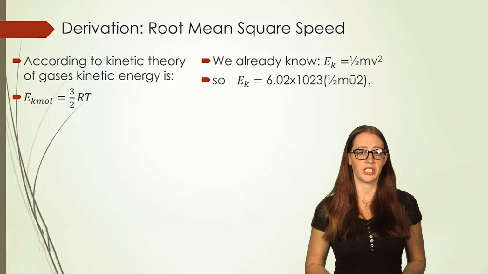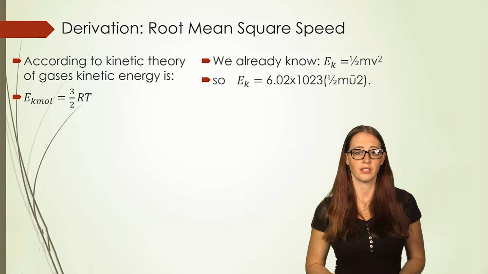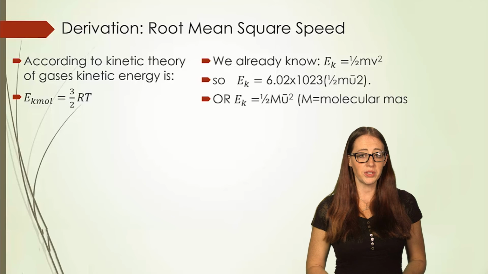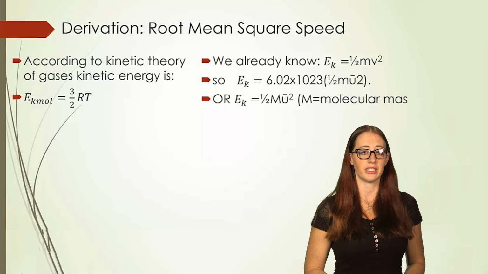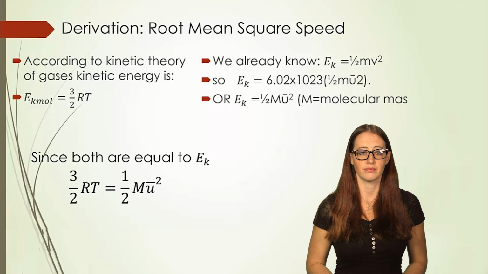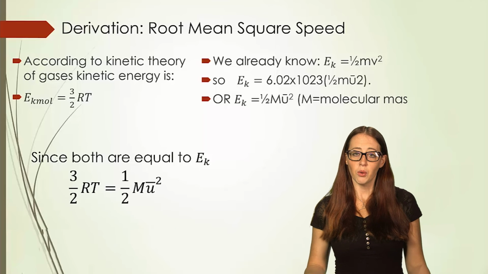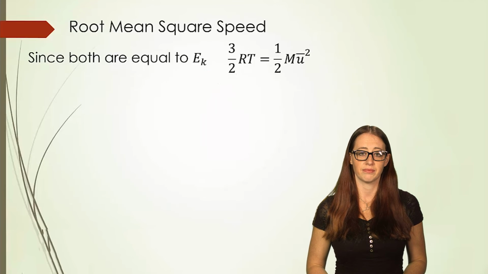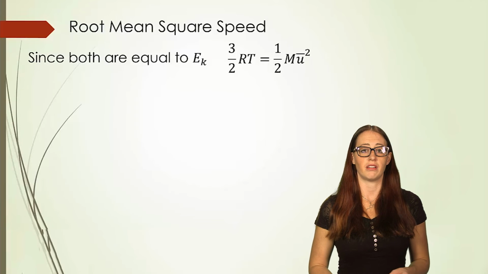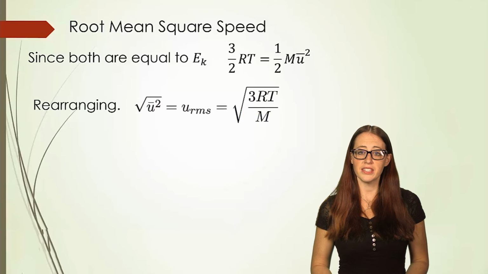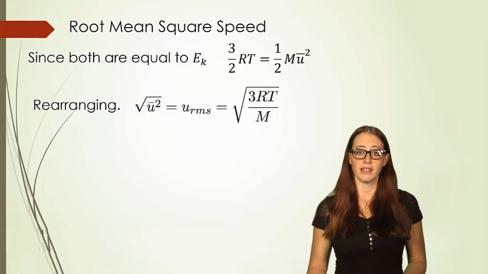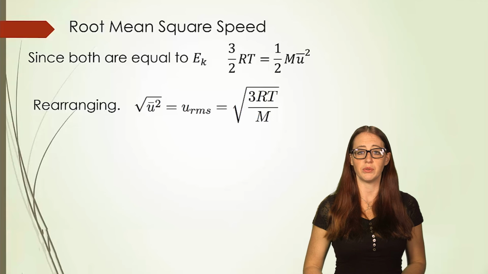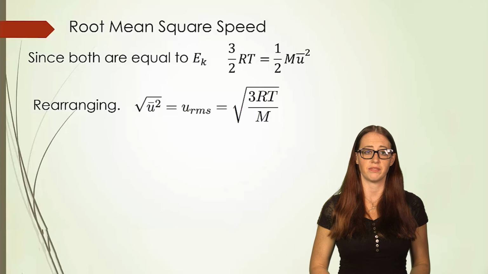This makes the masses turn into molar masses, since we have the mass times the number of moles. Now, since both equations are equal to the kinetic energy of 1 mole of molecules, we can set them equal to each other. Now, why would we do this? Well, with a bit of rearranging, you'll see. From here, we are able to solve for the u_rms. This gives us an equation that relates the u_rms to the temperature and the molecular mass. And we'll use this to solve for the u_rms quite a bit in the effusion section.